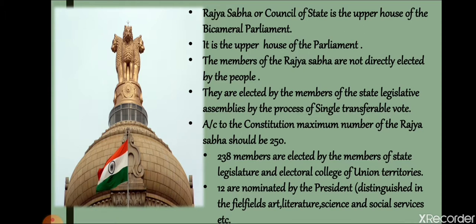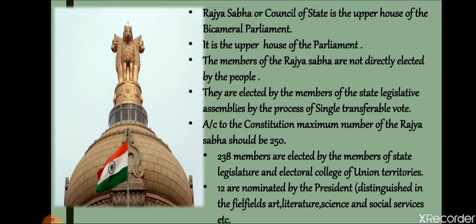Among these 250 members, 238 are elected by the members of the state legislatures, or by the electoral college of union territories. Since union territories do not have a legislative assembly and legislative council, they form an electoral college.